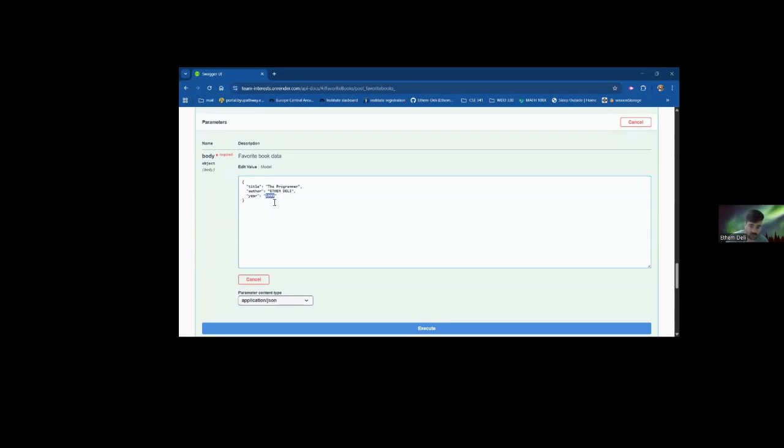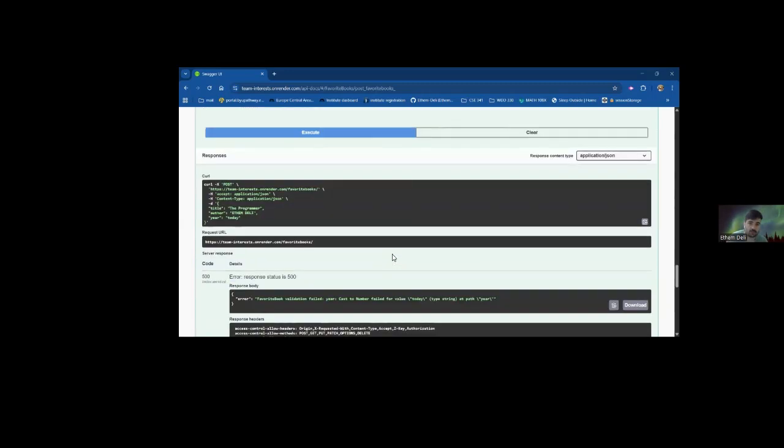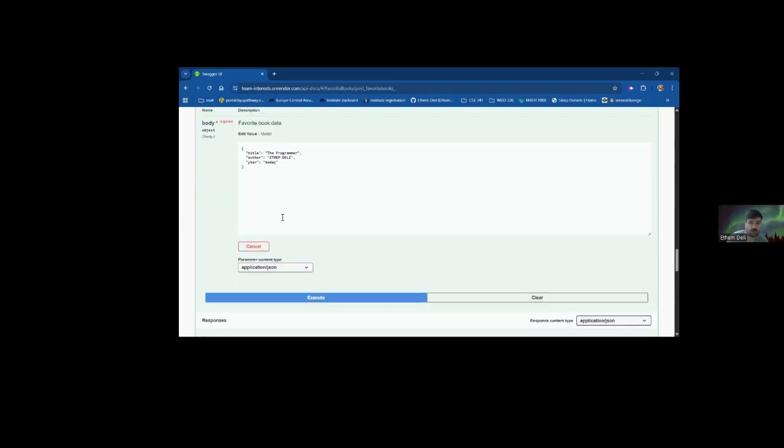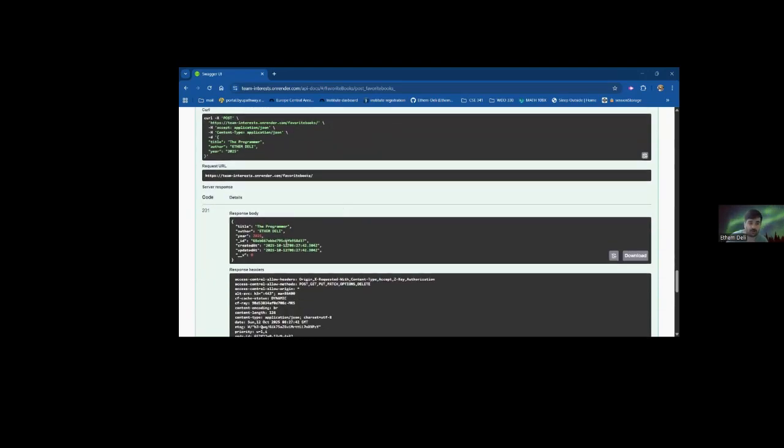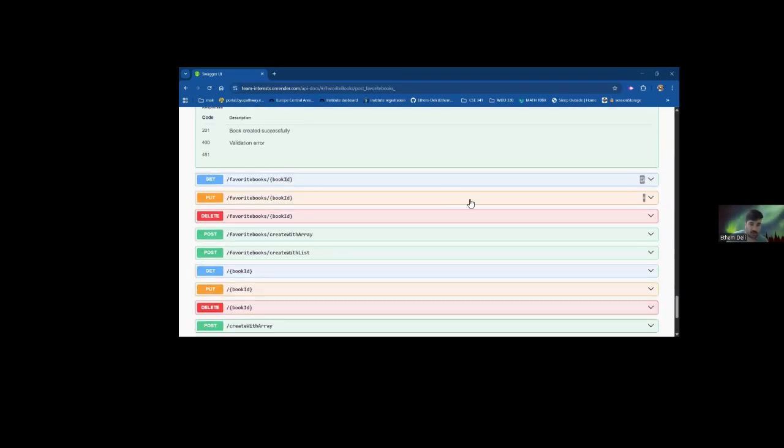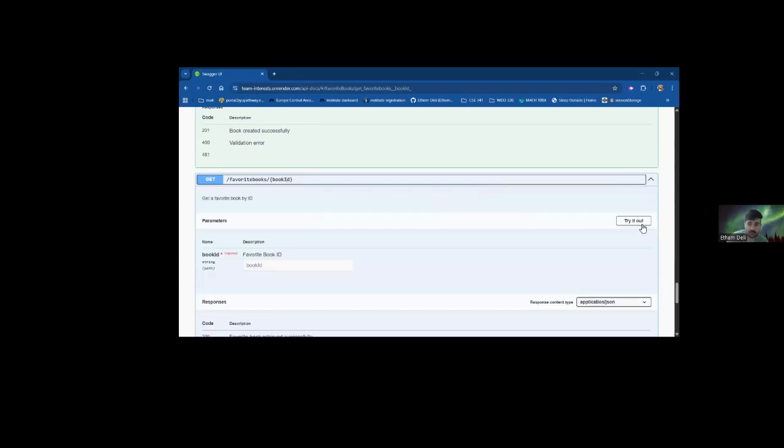For year, let's put, for example, today, and let's execute. As you see, it gives a 500 error response, because the year is supposed to be a number. So let's execute again. Once executed, the book is created under this ID. Let's get this ID again with Try it out.